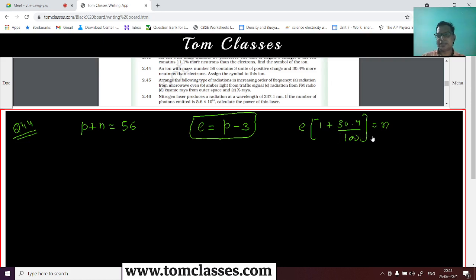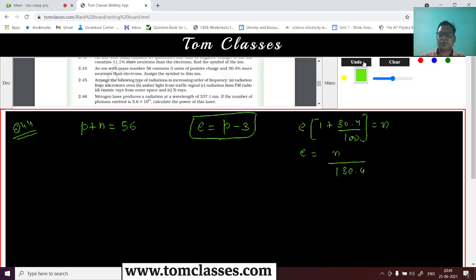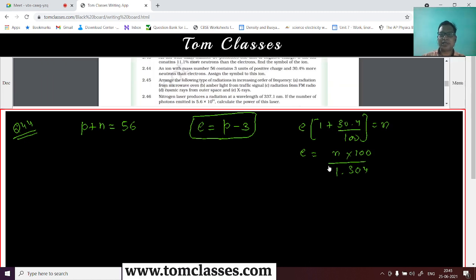So the electrons is in the ratio of n divided by 130.4, or 1.304 multiplied with 100. That is the number of electrons we will have.